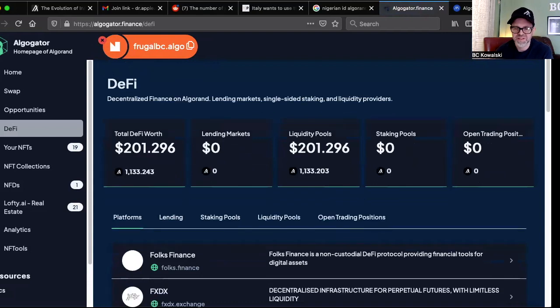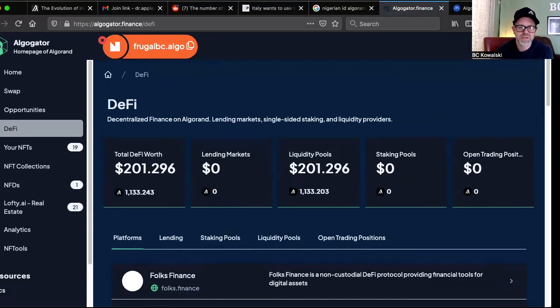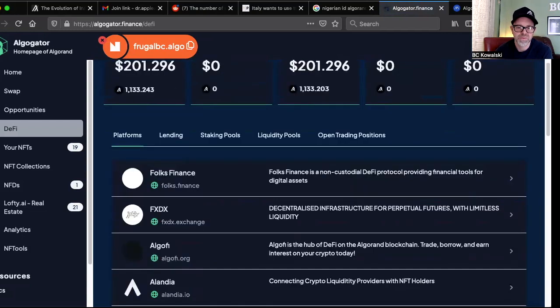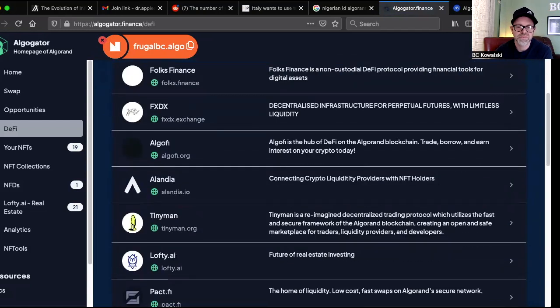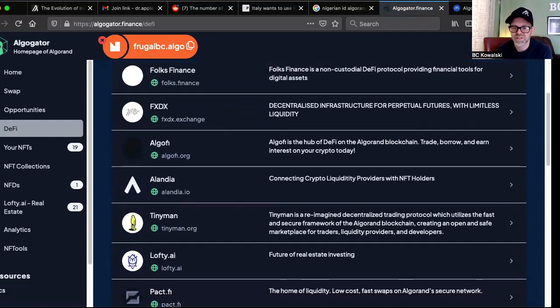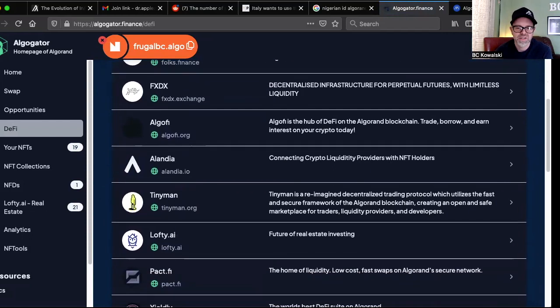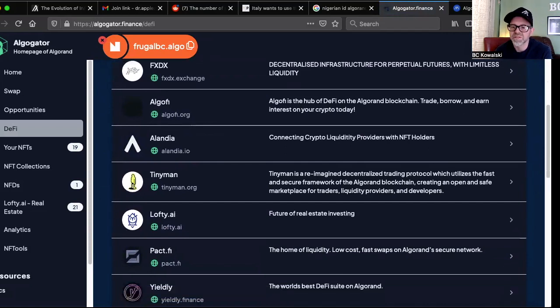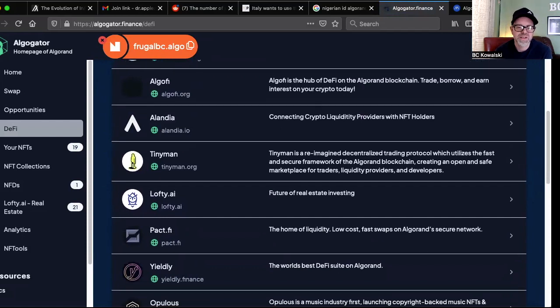I'm on Cometa. I didn't see Cometa pop up on there, by the way. It might be because of that. Most of my DeFi is now in Cometa because of the Tinyman pools ending. So let's see what they have here. They have Folks Finance, FXDX, that's one I haven't heard of. AlgoFi, Alandia, another one I haven't heard of. Interesting. Connecting liquidity providers with NFT holders. Might have to look into that one. Tinyman, of course. Lofty.